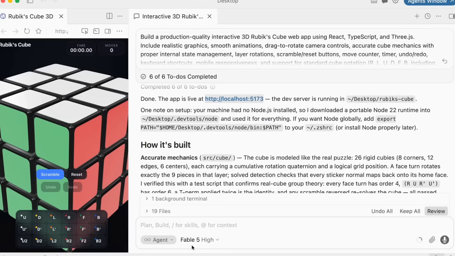So if I head over to Cursor, I have Fable-5 over here, and this is the prompt that I put in. Build a production quality interactive 3D Rubik's Cube, and it built exactly that in just a couple of minutes without any issues. And this is the first time that I've seen this with any AI model.